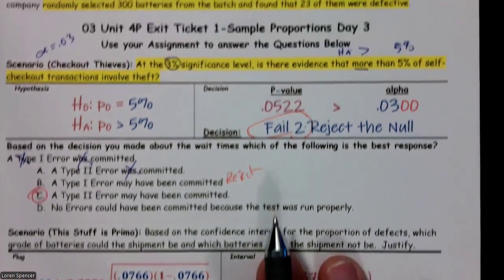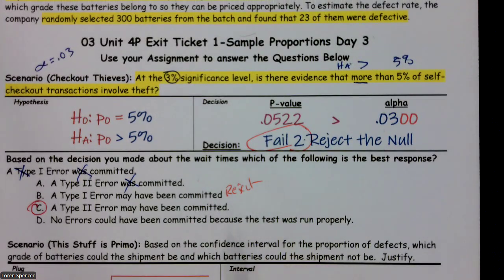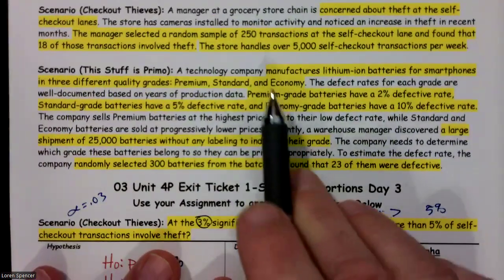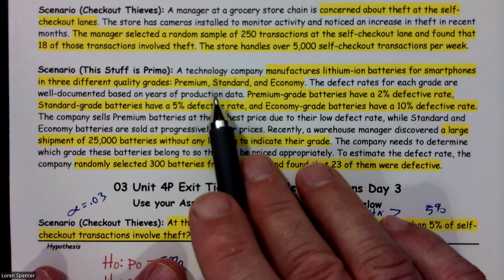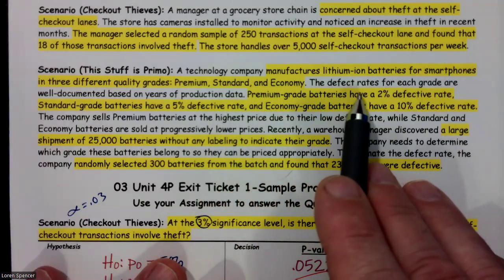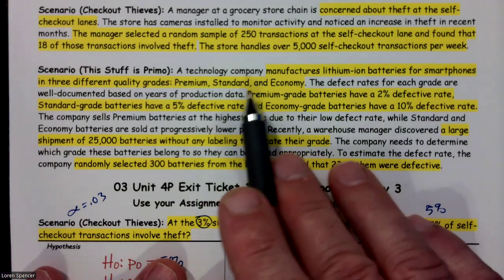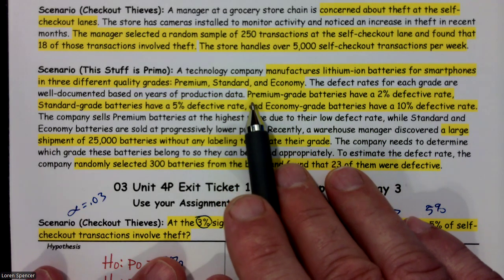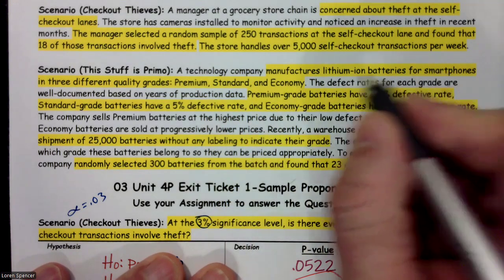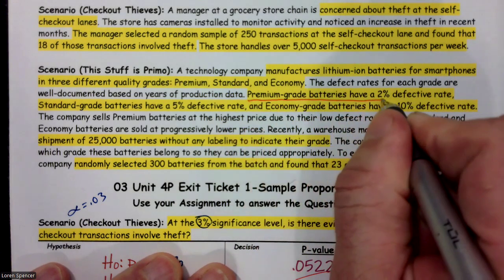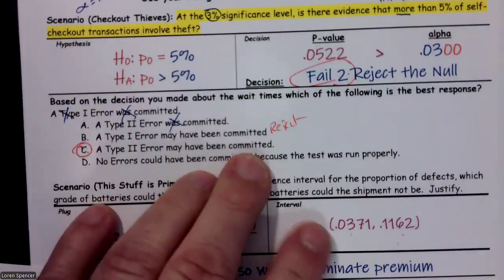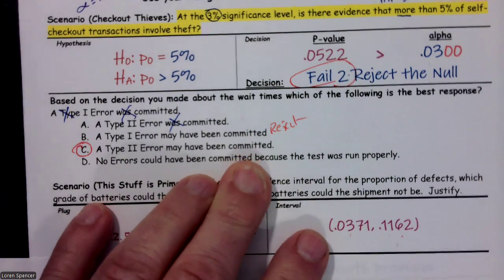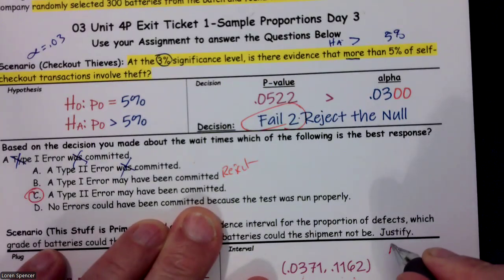And we're trying to determine which grade of batteries the shipment could be. So let's flip back up here and take a look at our scenario. The technology company manufactures lithium ion batteries for smartphones in 3 different quality grades: premium, standard, and economy. The defect rates for each grade are well documented based on years of production data. Premium grade batteries have a 2%. Well, let's look back down there. Is 2% in that interval? No, 2% is not in the interval. So this will not be premium.